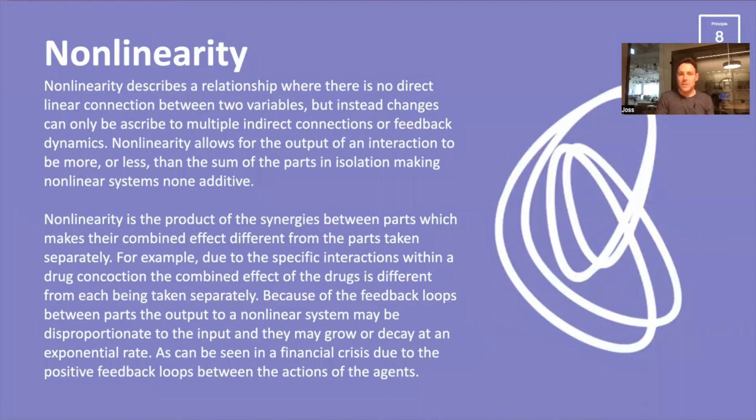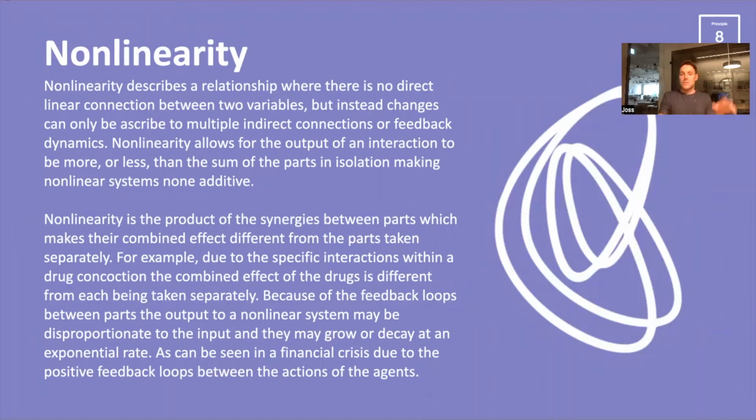Due to specific interaction within a drug concoction, for example, I mentioned this before, the combined effect of the drugs will be different from each taken in separation. And that's an example of a nonlinear emergent phenomena. Because of the feedback loops between the parts, the output of a nonlinear system may be disproportionate to the input, and it can grow or decay in an exponential fashion.